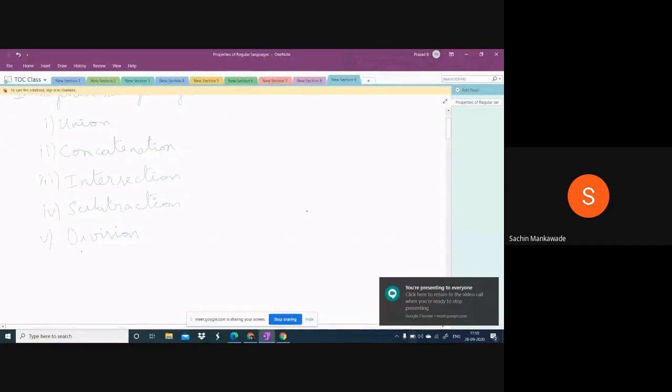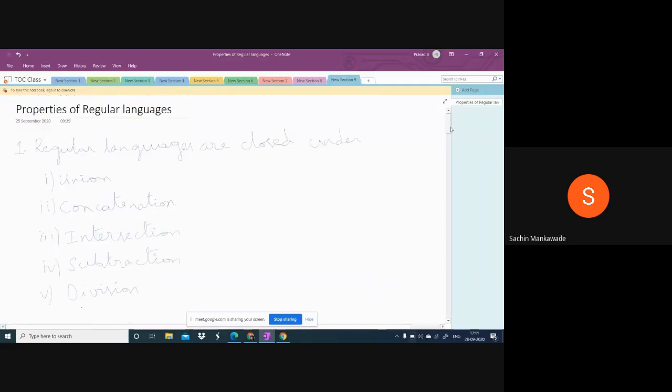Okay, the last topic was... actually, I have to start the properties of regular languages. In the previous class we completed regular expression to diagram, diagram to expression.